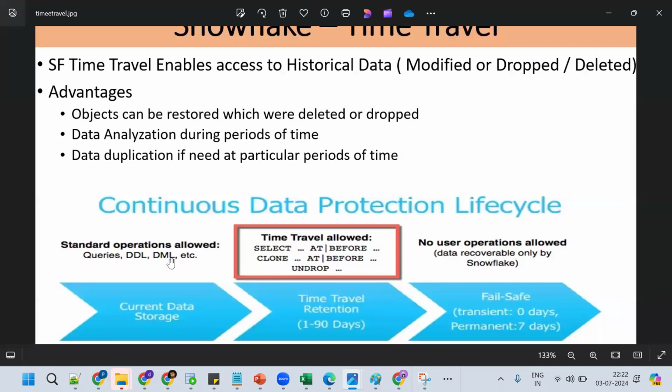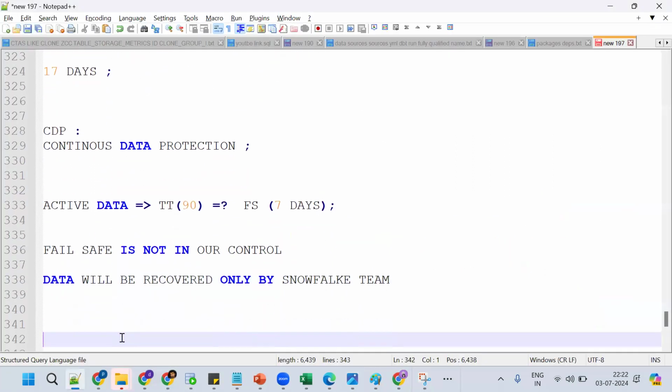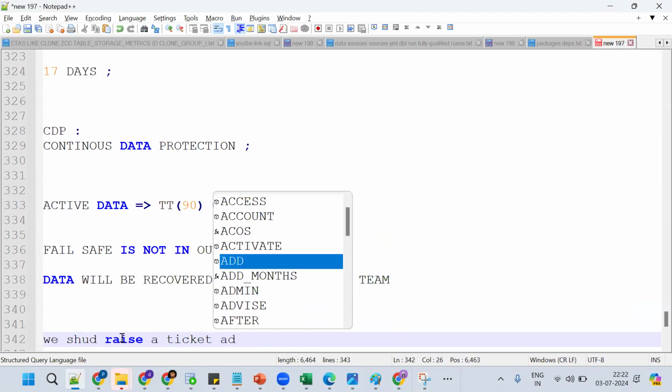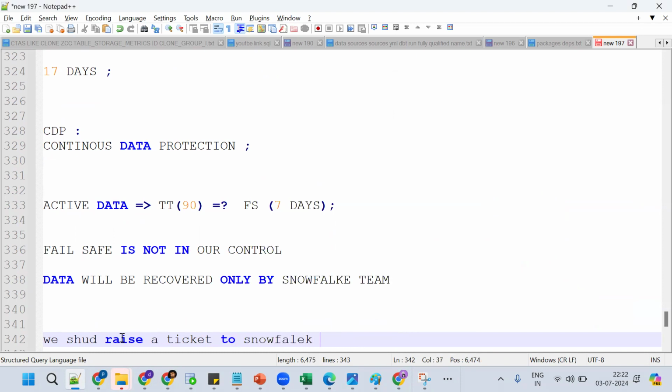So this is select star from the table, which will get data. With time travel you can get data from before a statement. Once time travel ends and the data moves to fail-safe, it is there for 7 days only for a permanent table. No user operation is allowed, and the data is retrieved by the Snowflake vendor. So we should raise a ticket to the Snowflake vendor team, and we can get it back.